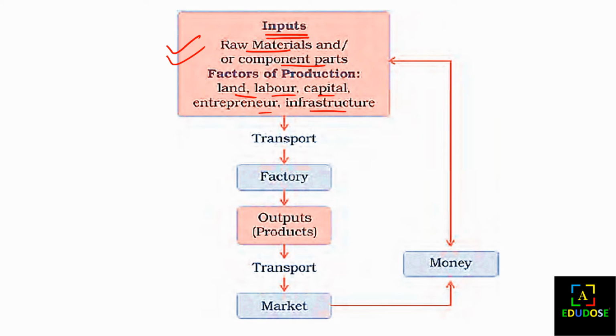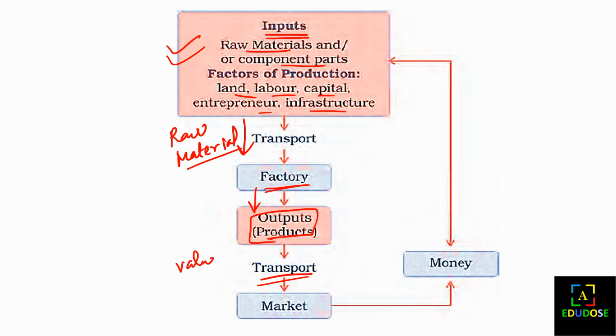Then there should be some transport so that we can transport the raw materials to the industry or factory. Then the factory will have some outputs or products that we have produced. Then there will also be transport to carry the finished products to the market, so that we can have some money or capital.